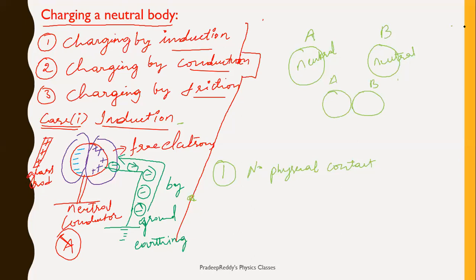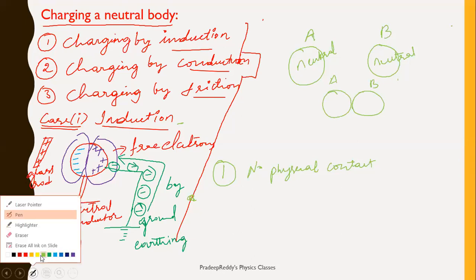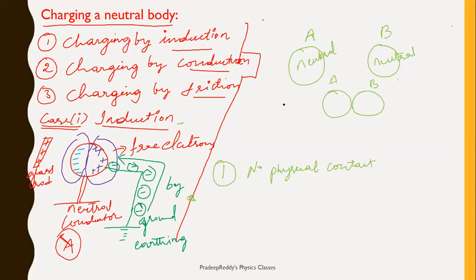Now what I do, I'll take a glass rod. This is a glass rod, and this glass rod is positively charged. Now, as it is positive charge, what would happen?